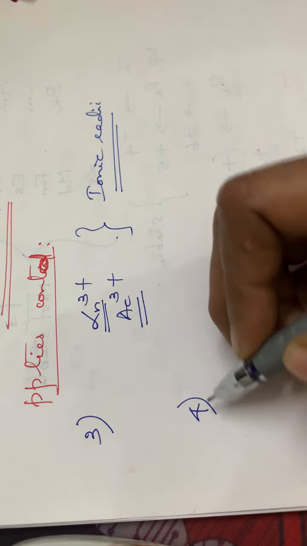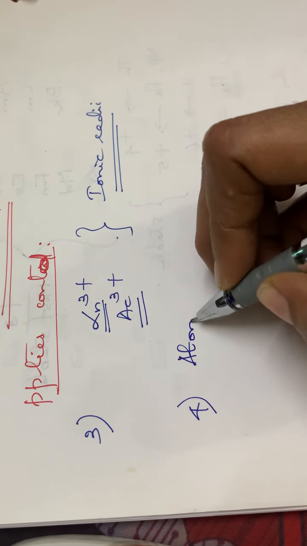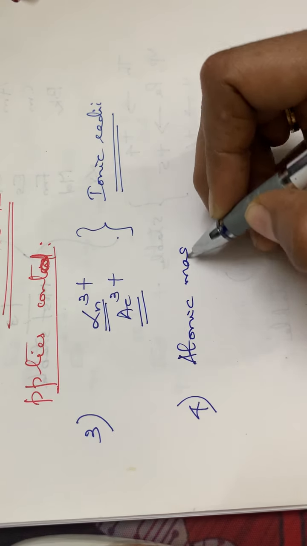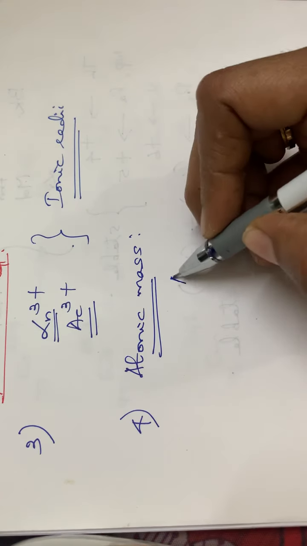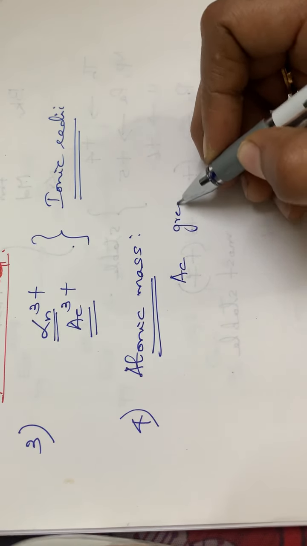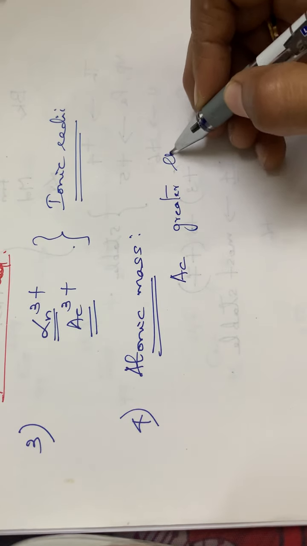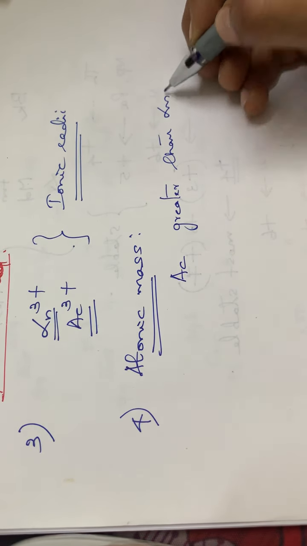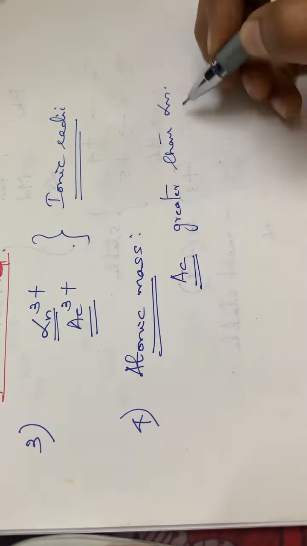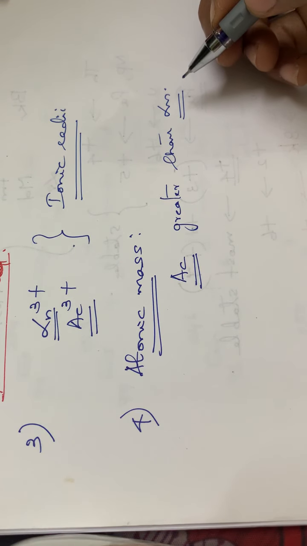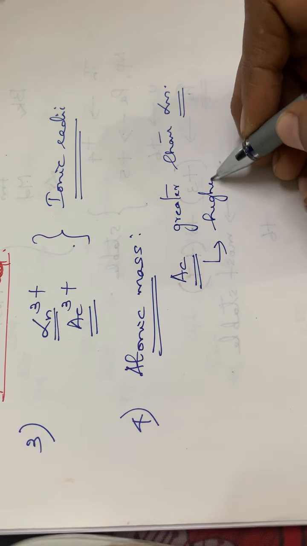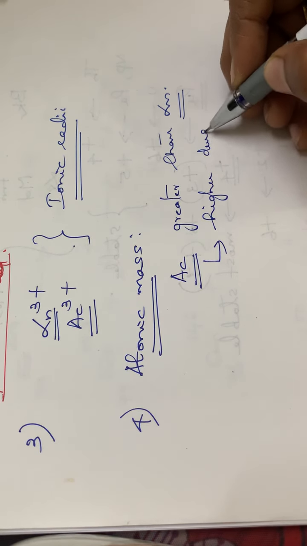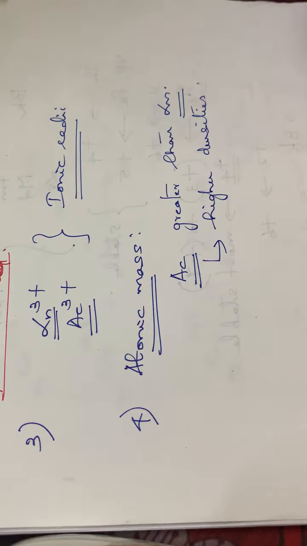Then the fourth one is regarding the atomic mass. In the case of atomic mass, actinides have greater atomic mass than lanthanides, and actinides also have higher densities. So that is the fourth property.